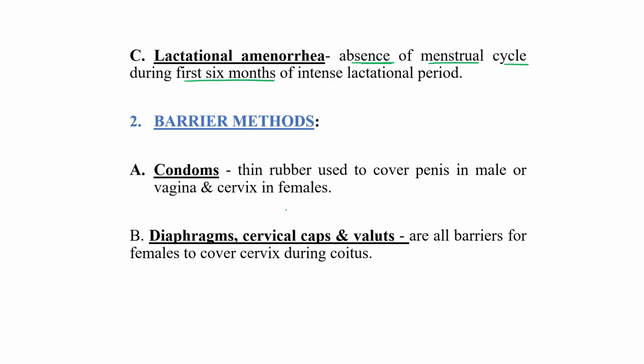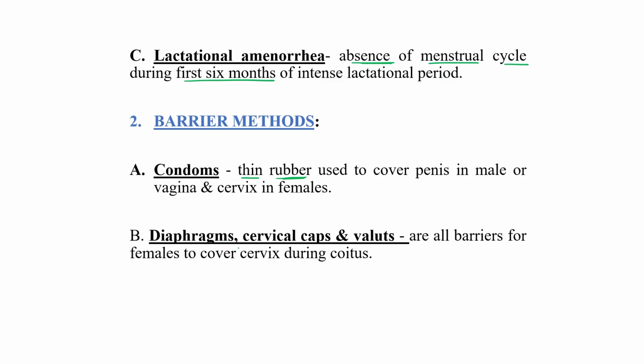Second is the barrier method. Barrier method means using some kind of barrier with the help of which one can avoid the meeting of sperm and ova. The first one is the condom, a thin rubber sheath used to cover the penis in male and the vagina and cervix in female.